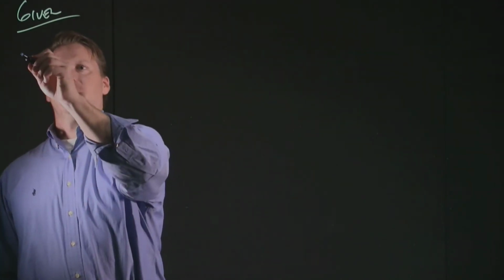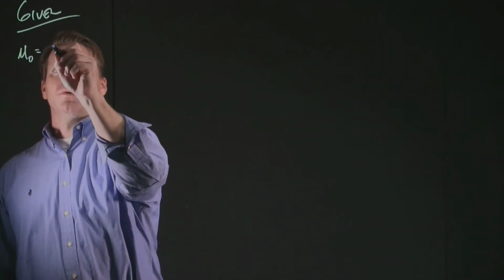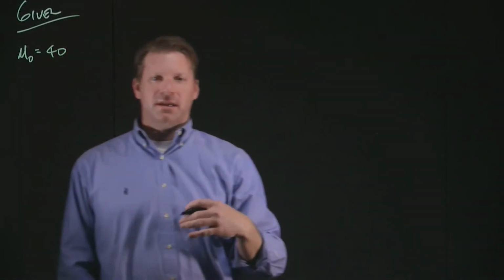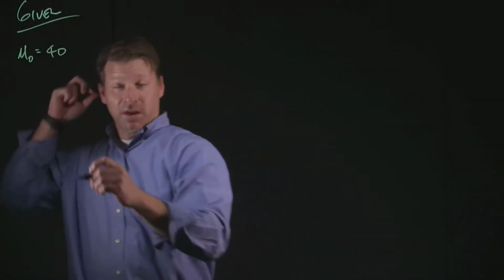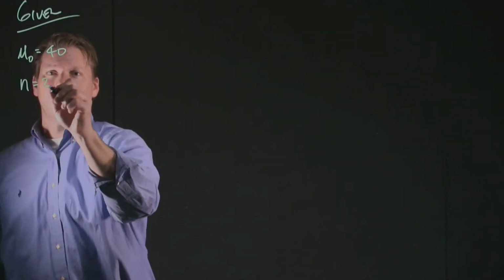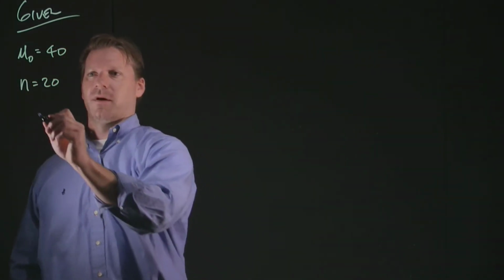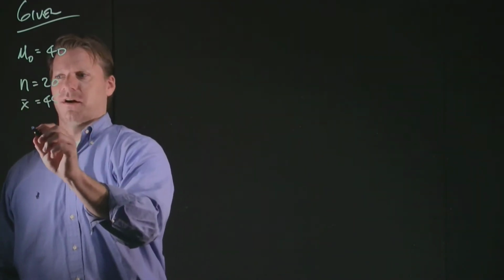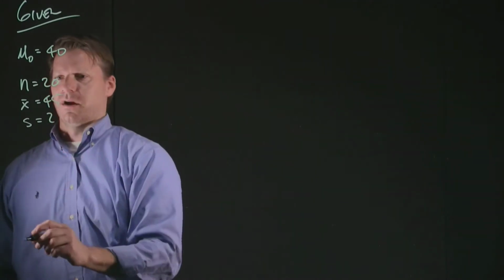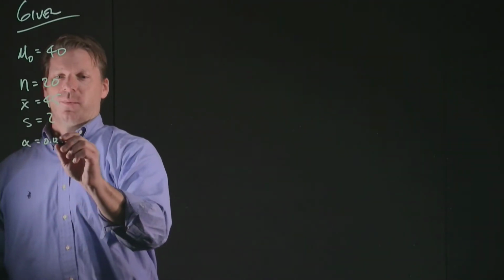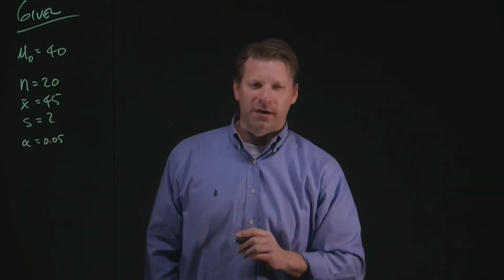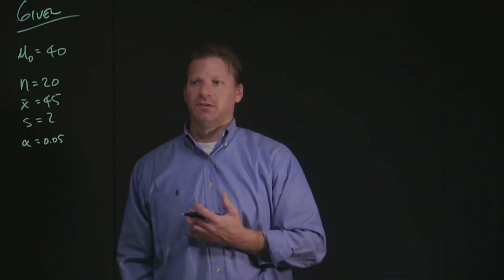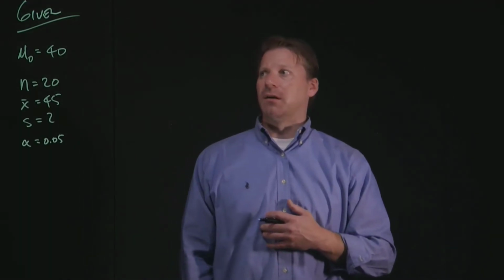So we are given a hypothesized mean equal to 40 yards. And then the coach makes the adjustment to how Marco throws the ball, and runs a sample, has Marco throw the ball 20 times, and tracks how far the ball goes. He finds that from the 20, the average distance is 45 yards, standard deviation is 2 yards. And then we've got this alpha of 0.05. So basically our type 1 error is 5%, basically the chance of making a decision wrongly about our null hypothesis.